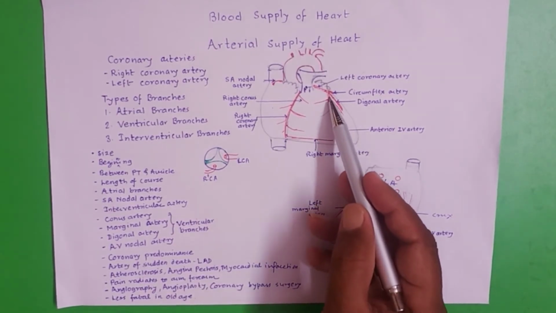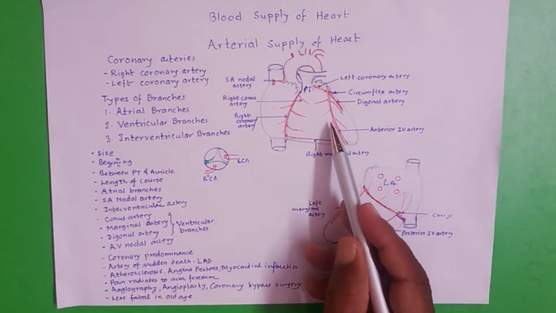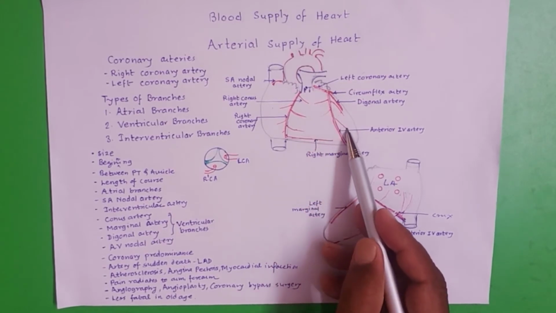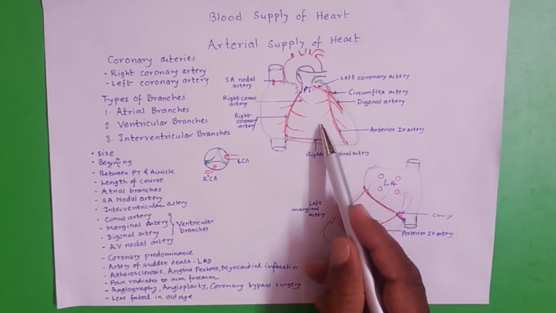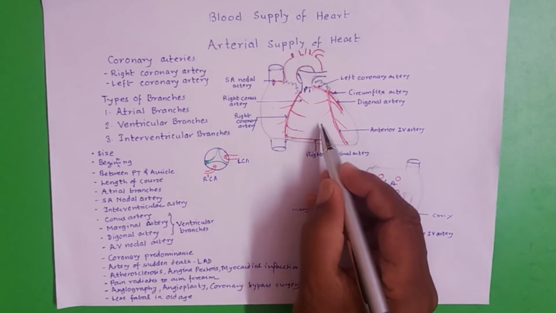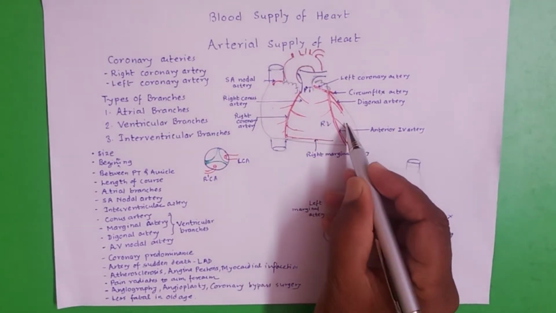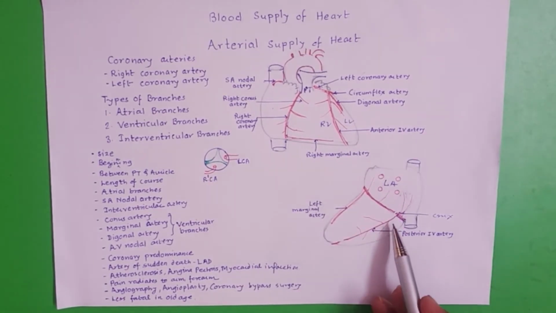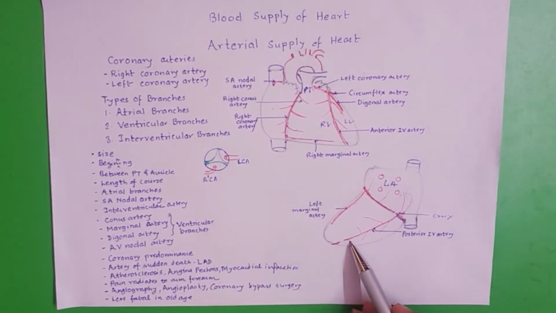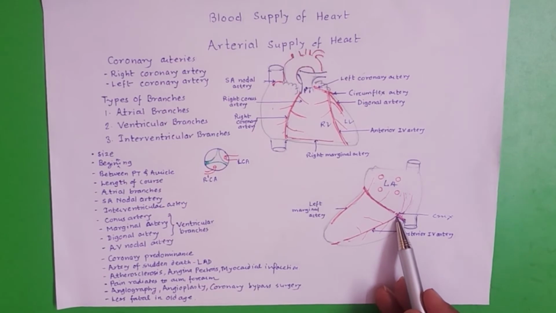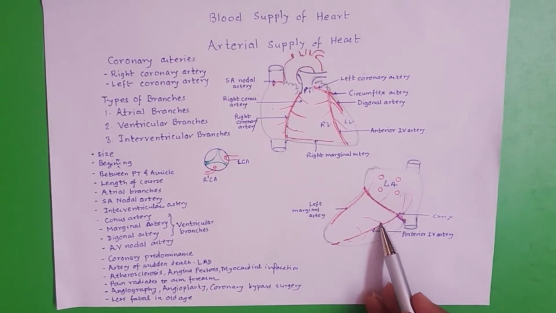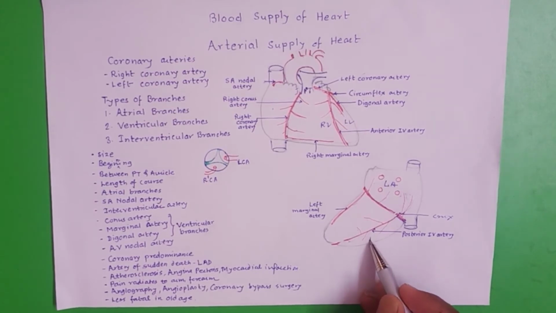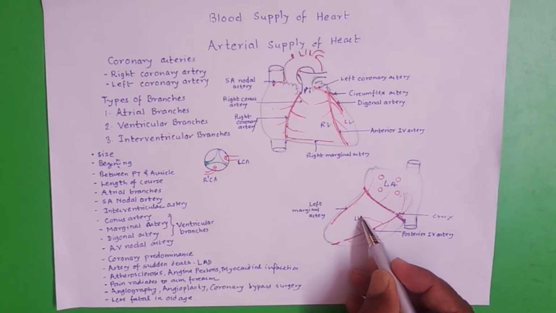The anterior interventricular artery gives ventricular branches to supply sternocostal surface of right ventricle as well as left ventricle, while the posterior interventricular artery, which is branch of right coronary, gives ventricular branches to supply diaphragmatic surface of right ventricle and left ventricle.